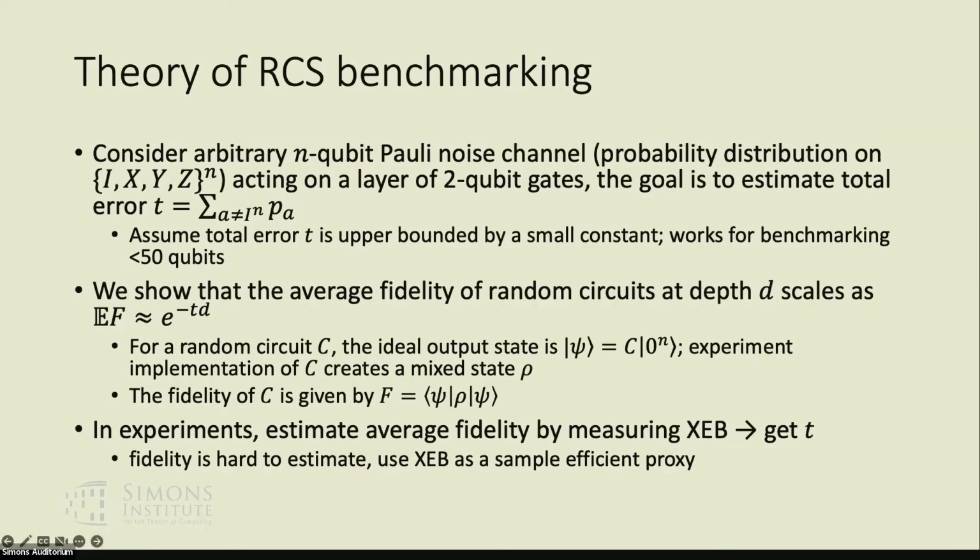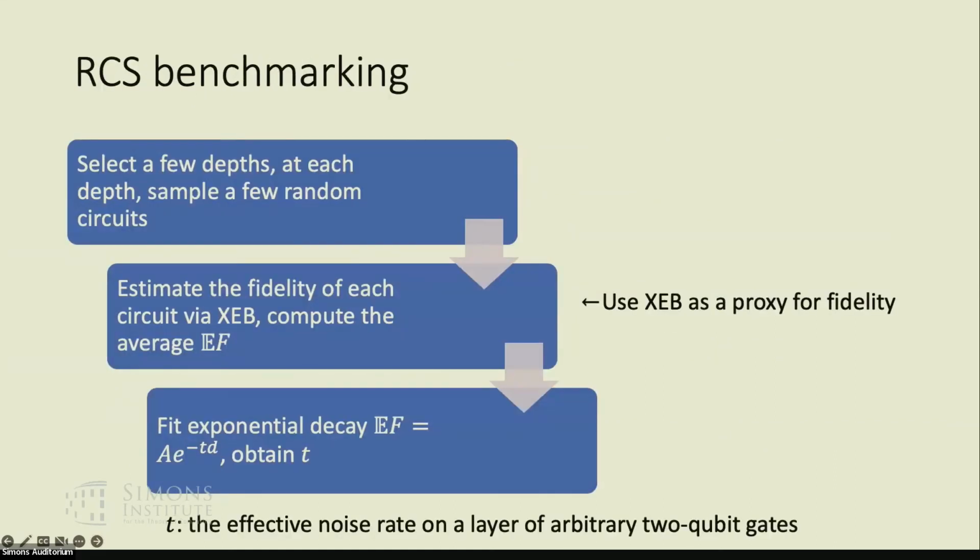So experimentally, we actually estimate fidelity using the XCB. And this is because fidelity itself is hard to estimate. It takes exponentially many samples. And therefore, we use XCB as a sample efficient proxy. So now this algorithm is very clear. We just sample a bunch of random circuits at different depths. And then we estimate XCB of each circuit. And then we fit an exponential decay function and obtain the value of d, where we use XCB as a proxy for fidelity in the second step.